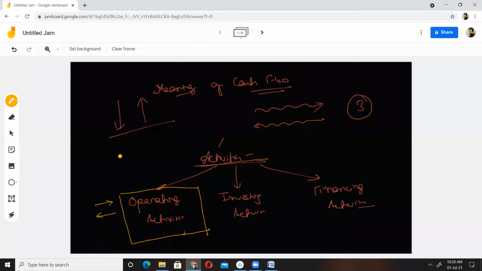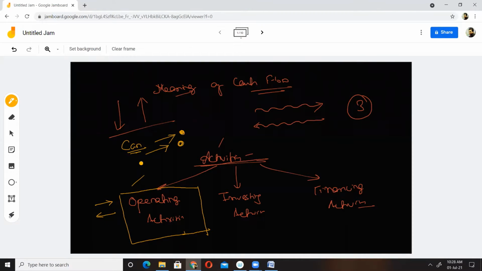Say, for example, we are a car manufacturing company. Operating means day-to-day activity, daily activity, like selling of cars, purchasing of raw material. Whenever raw materials are purchased, it is cash outflow due to operating activity. Whenever cars are sold, these are cash inflow due to operating activity, daily activity, core activity, main activity, the main business of the firm.